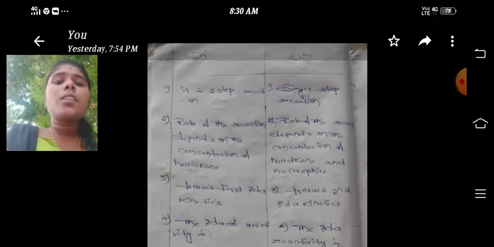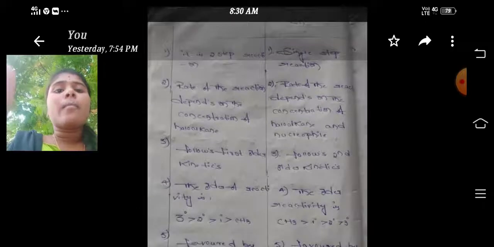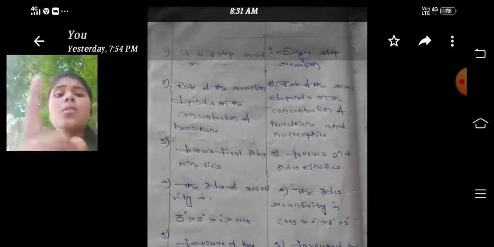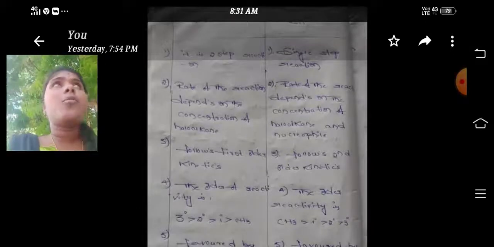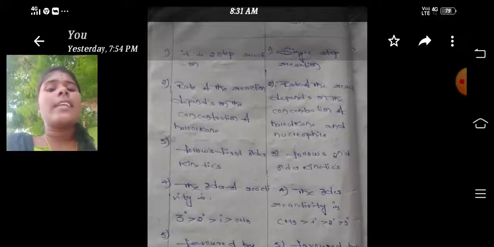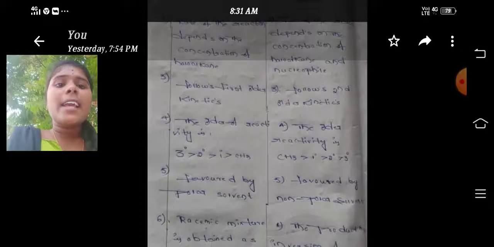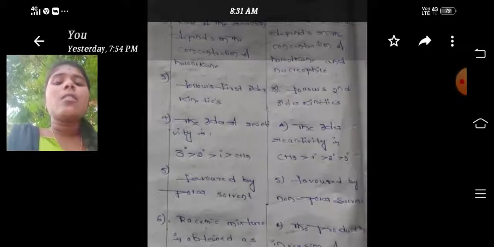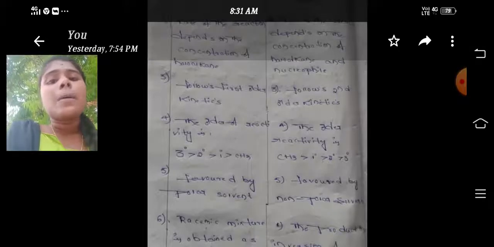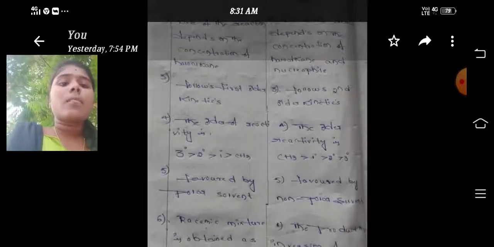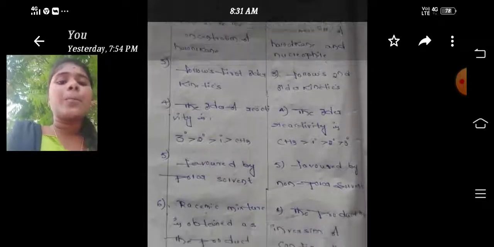SN1 follows first order kinetics and SN2 follows second order kinetics. The order of reactivity in SN1 is tertiary, then secondary, then primary, then methyl. In SN2 the order of reactivity is CH3, then primary, secondary, tertiary.